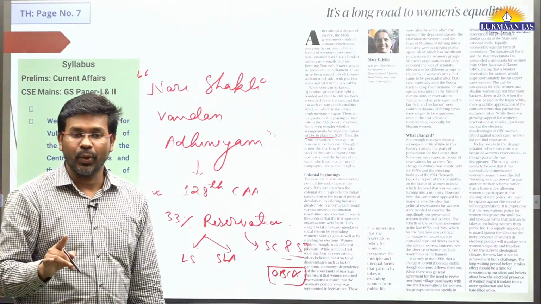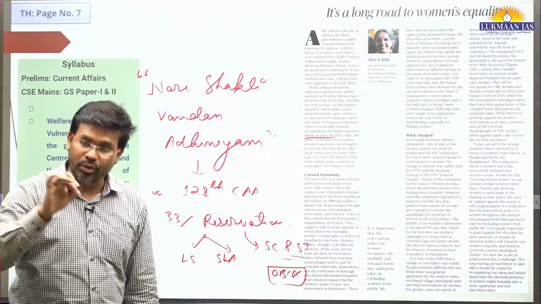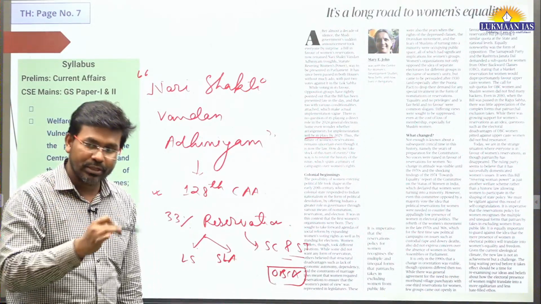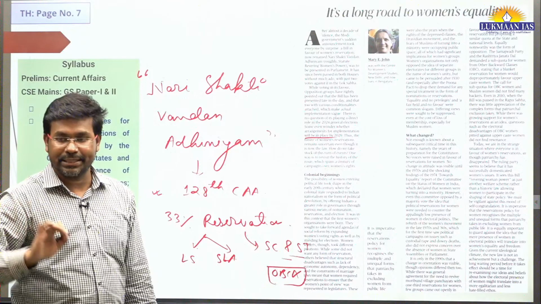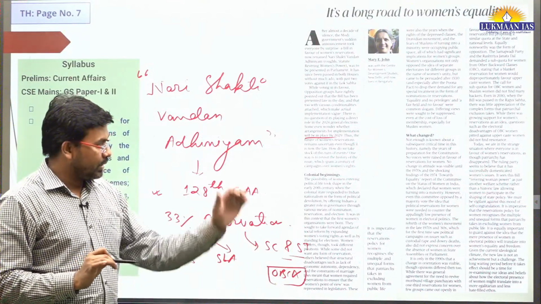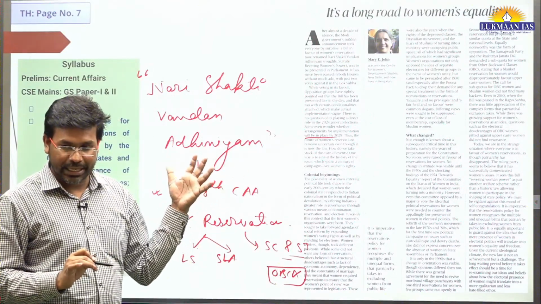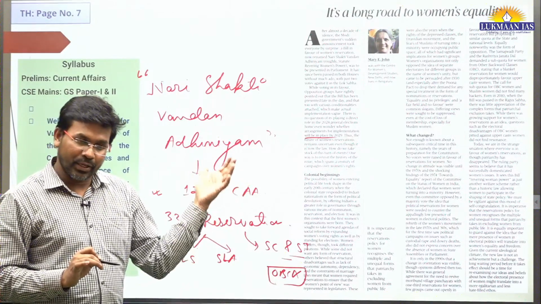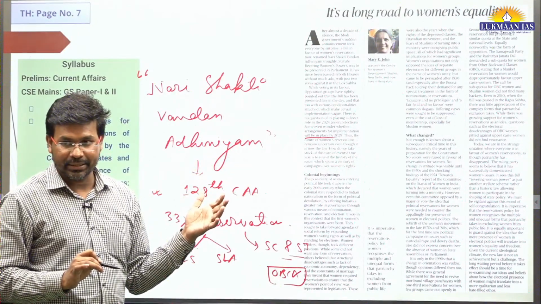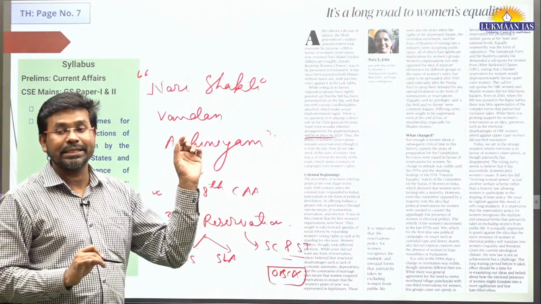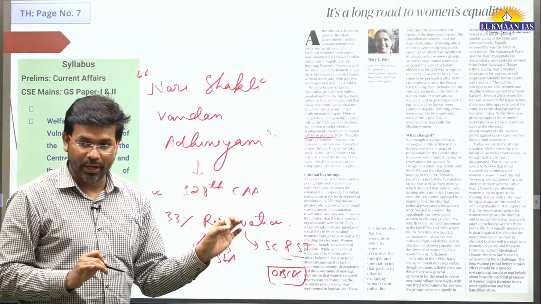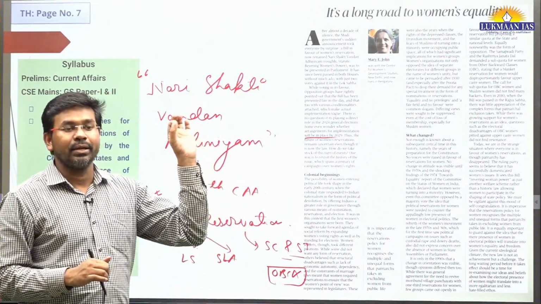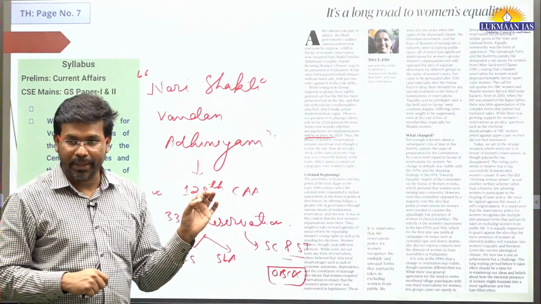Delimitation means where we draw the boundary of constituencies for Lok Sabha elections and for state legislative assembly elections. The last delimitation exercise was done in 1976, and we had considered the census of 1971. That was done under the 42nd Constitutional Amendment Act.